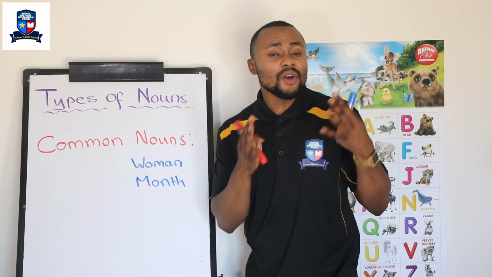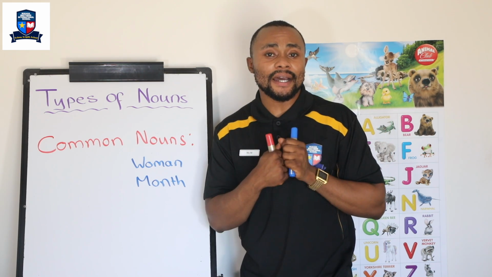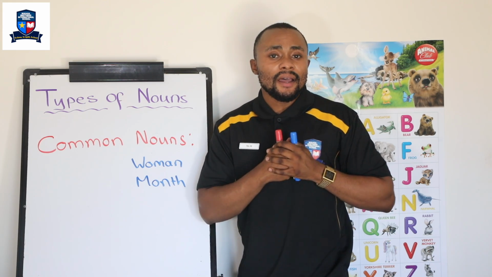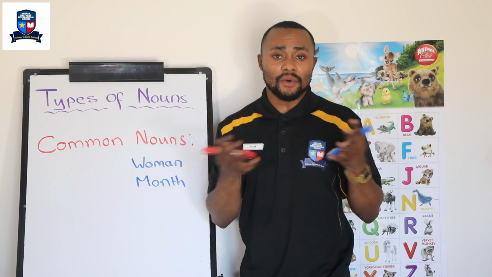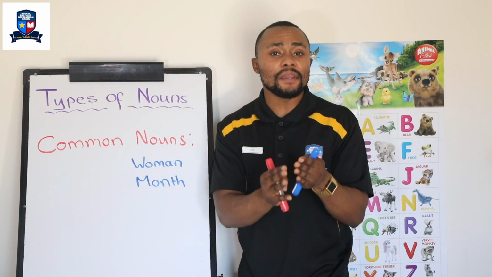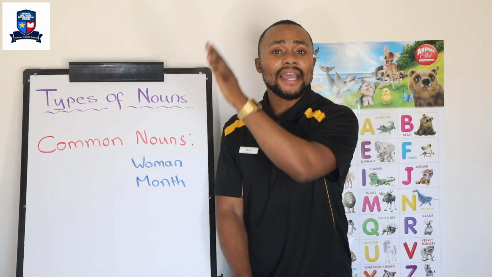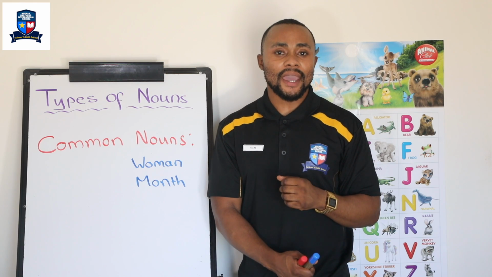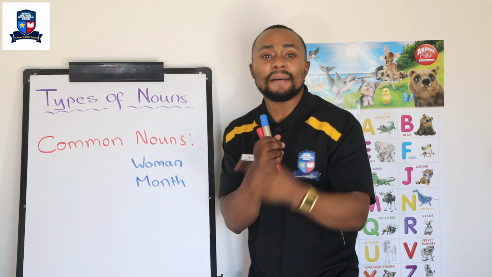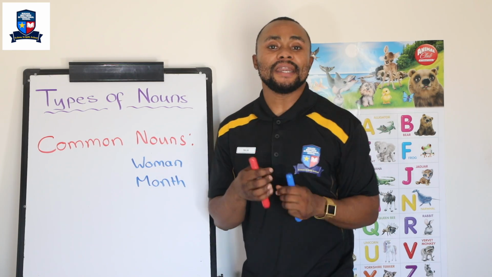Why? If I say, I am going to America in 3 months, that is also very general. The word month is very general, but if I want to be more specific, I can say I am going to America in February, because February is the name of the particular month. Very good. So month is a common noun.